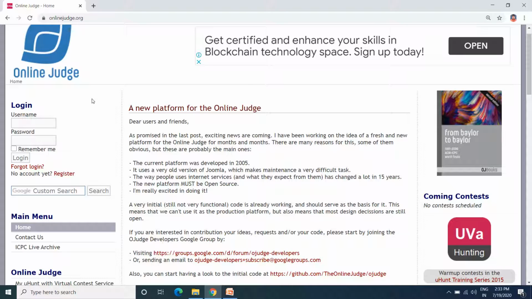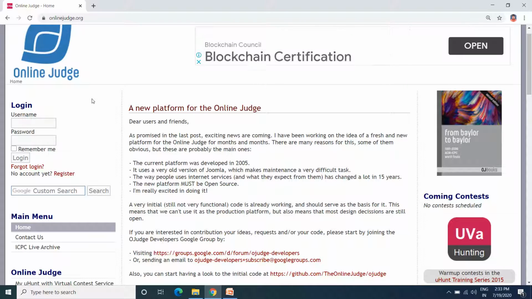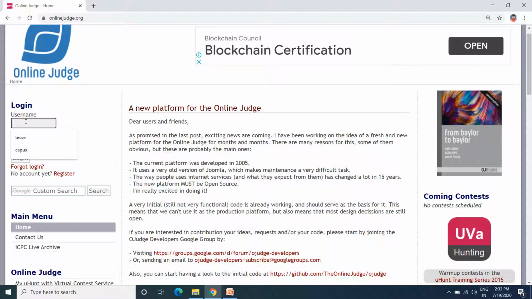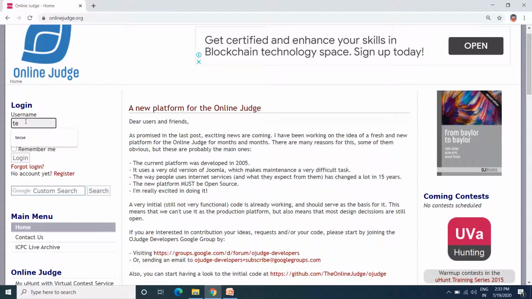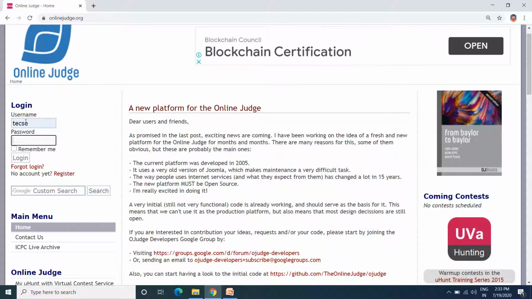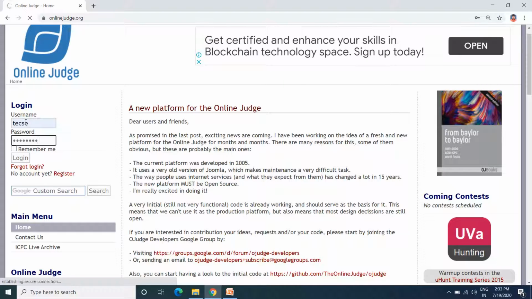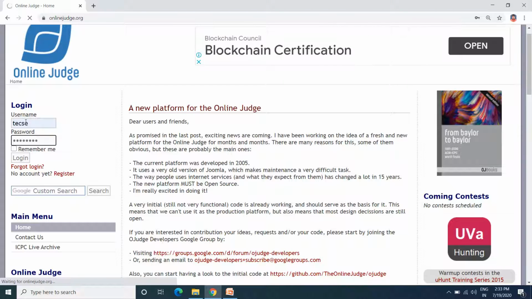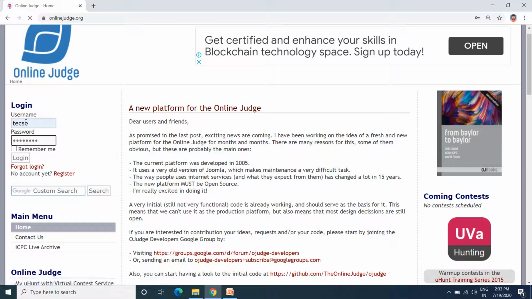As I have already done the registration for this website, I will directly put the username, TCSE, and the password, and hit enter. Once you hit the enter button, it will allow you to log in if you enter the correct username and password.